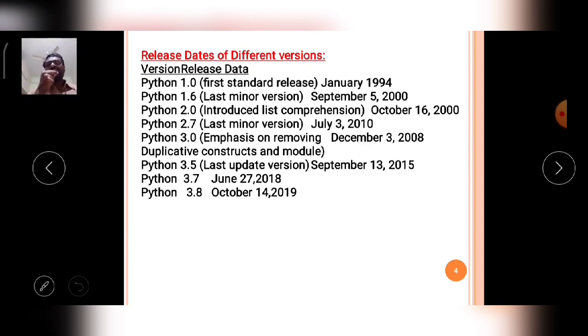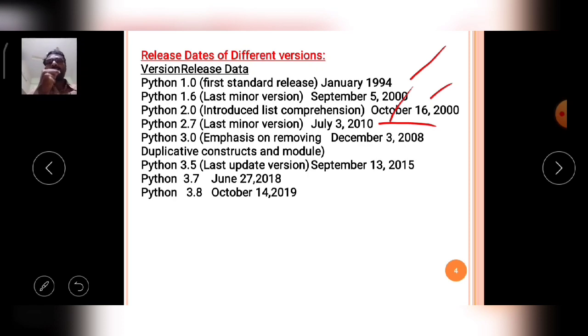Just like that, here Python is also released in different versions. Python 1.0 was the first standard release in January 1994. Then Python 1.6 was released in 2000, and Python 2.0 was released in the same year 2000, but on October 16th. Okay, then Python 2.7 was released on July 3rd 2010.